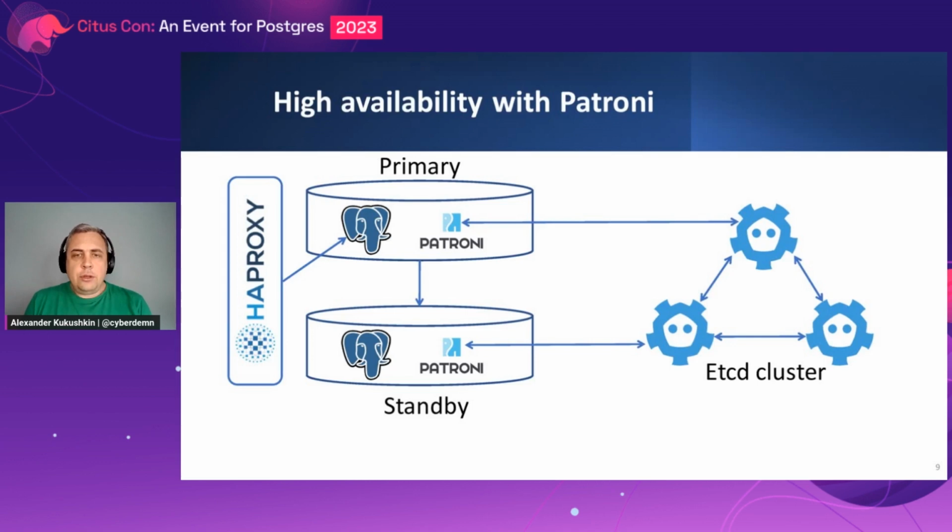Basically, HAProxy simply calls an HTTP endpoint on Patroni on every node, and Patroni responds with HTTP status code 200 when the node is running the primary. And in case it's a standby, it will respond with code 503. Actually, HAProxy could also be used for a different purpose. It could be doing a different health check and exposing a different port to do load balancing across multiple standbys.